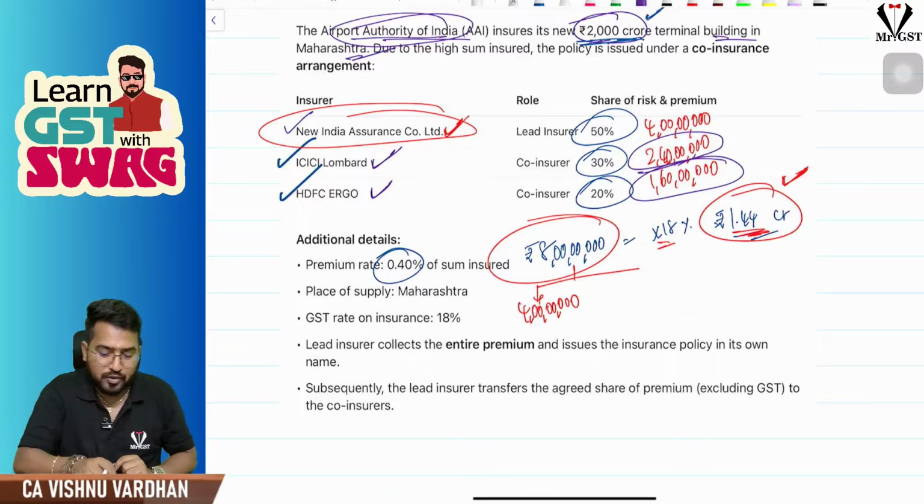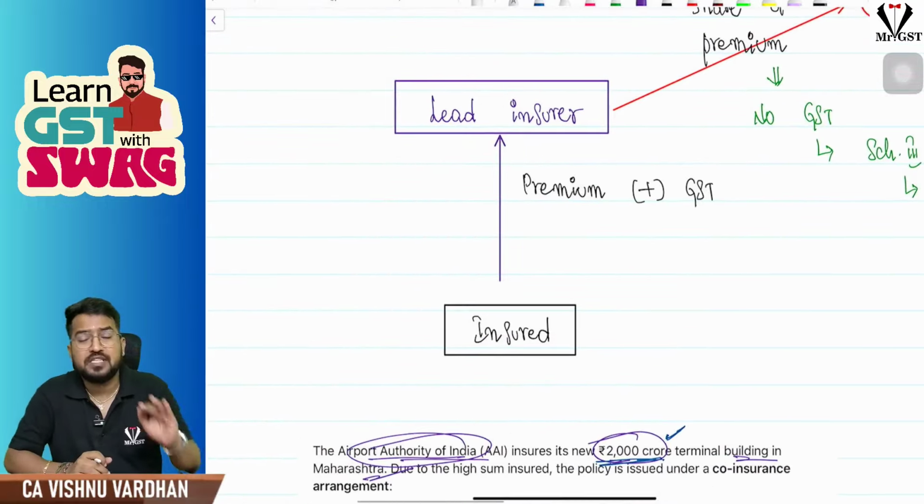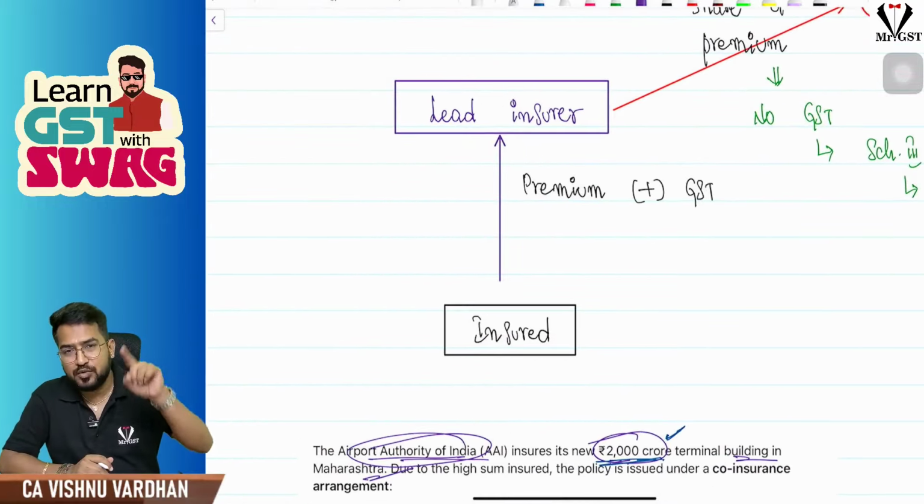The concept is, when any insured person is paying premium plus GST to the lead insurer, and the lead insurer is paying that entire GST amount to the department.